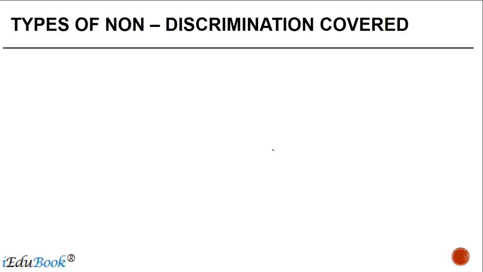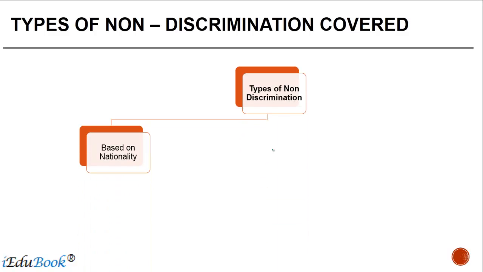There are various types of discrimination. Discrimination could be based on nationality. So if a person is a national of India and gets a different tax treatment vis-a-vis a national of the United States, then it is said to be discrimination based on nationality.